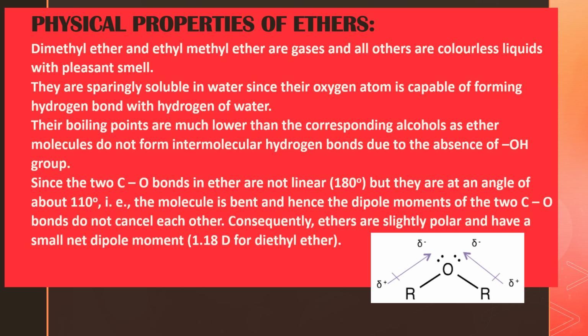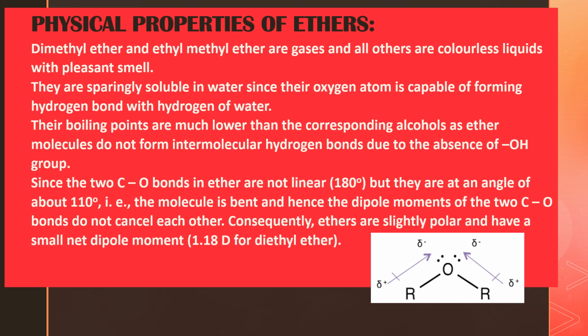First, let me tell you something about dipole moment. You need not write here, students, what dipole moment is and what is this D. Just for your information sake, as we have come across dipole moment in this topic, I am telling you. Dipole moment means, we are saying the carbon-oxygen bond is slightly polar. So the degree of polarity is measured in terms of dipole moment, which is denoted by the letter mu.